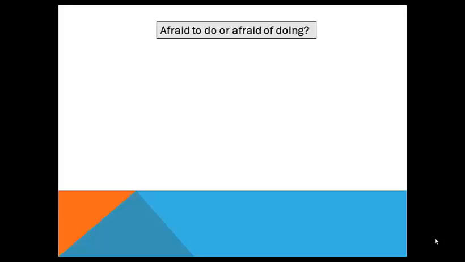It's about afraid to do or afraid of doing. I have an example interjection. It's the dialogue between Claire and a travel agent. Claire: I'm thinking of going to Turkey. It means Claire doesn't want to do a lot of traveling.